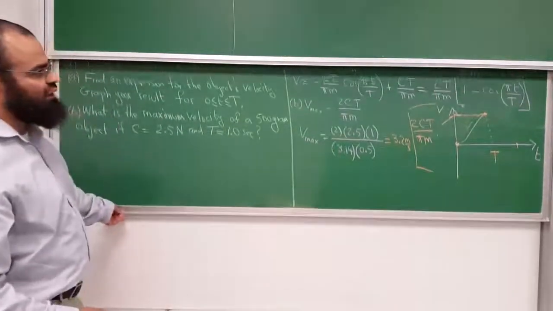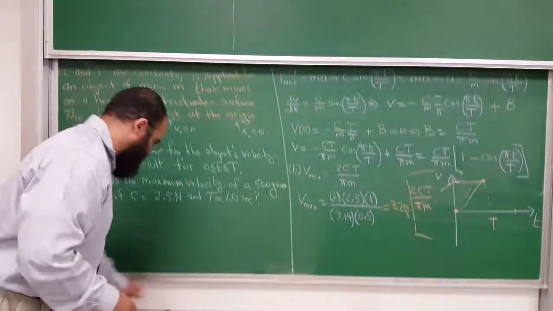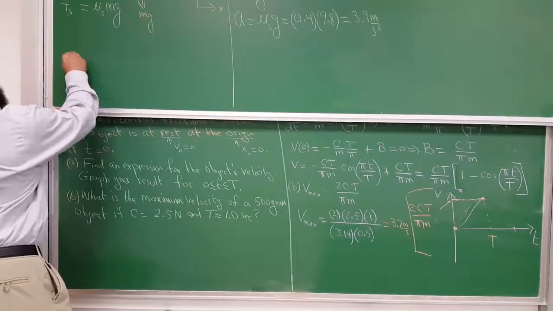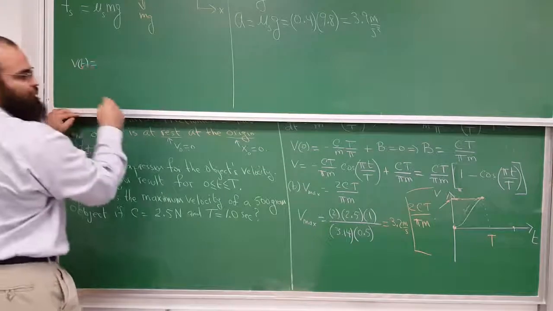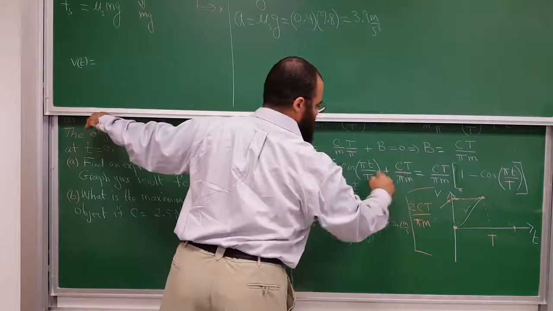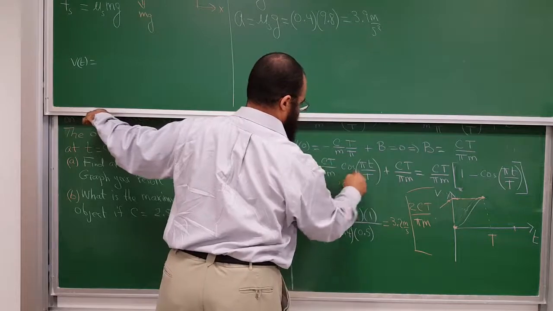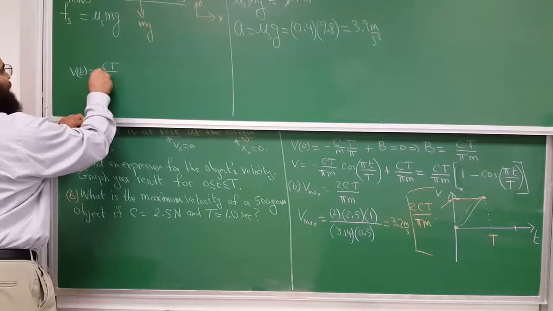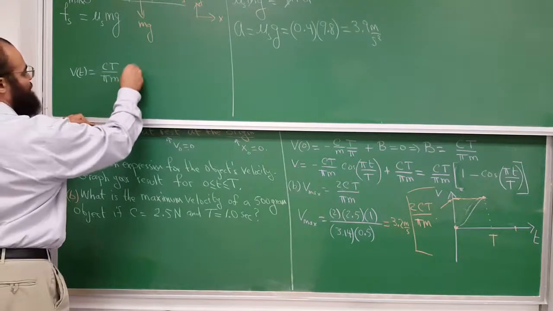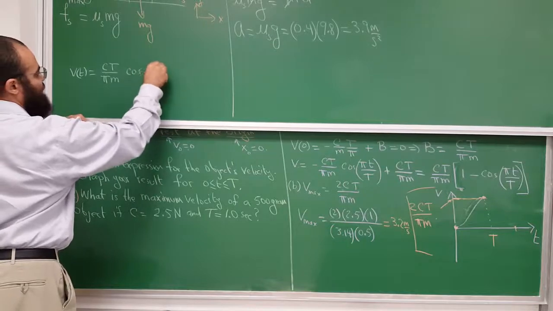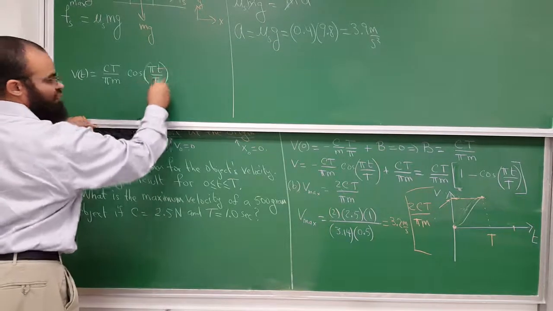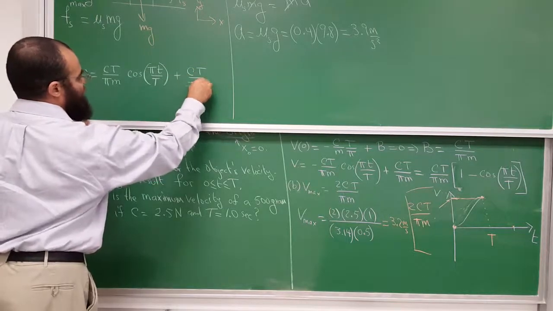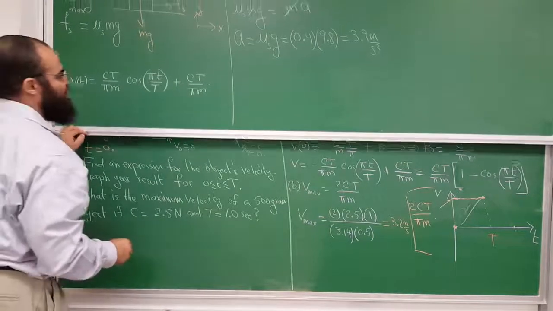So I have v of t is ct over pi m times the cosine of pi t over capital T plus ct over pi m. That's the velocity.